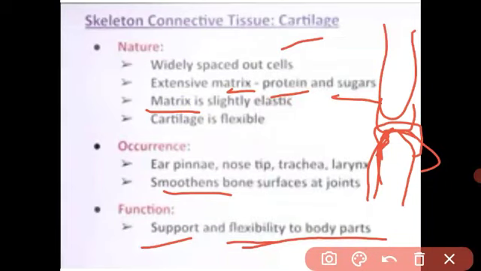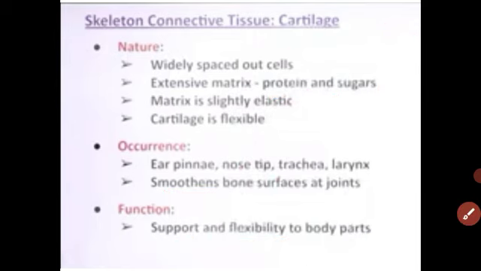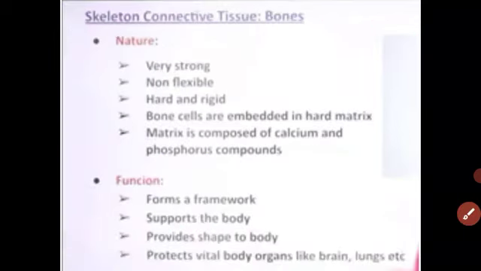और कहाँ पे present होते बेटा? ये tips of the nose and ear pinna, trachea and larynx, and in between the two bones a cartilage layer is present and it prevents the friction of the two bones. Understood? Cartilage. Next skeletal tissue is the bone.